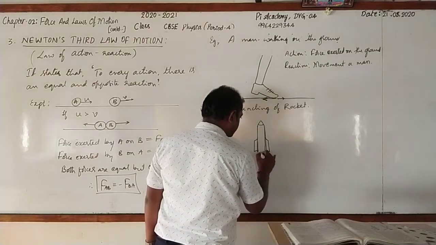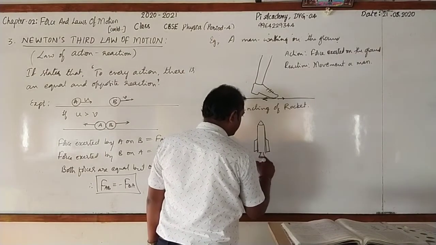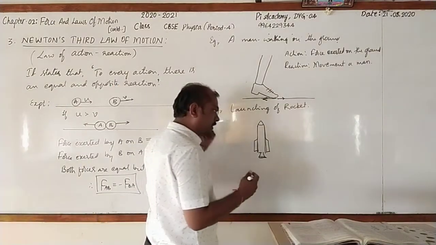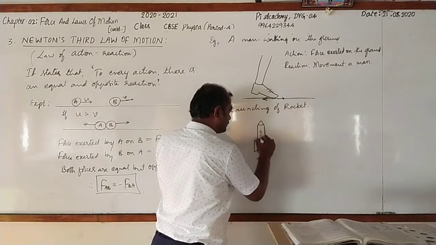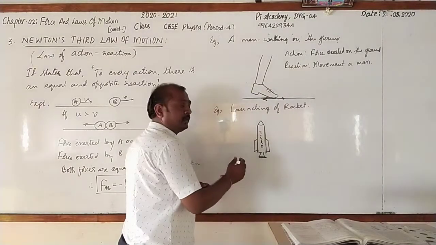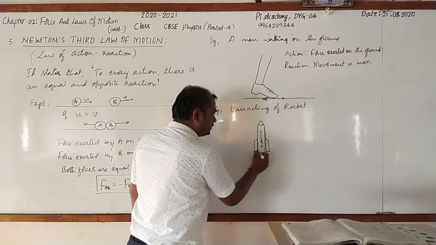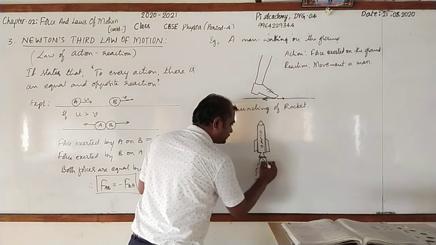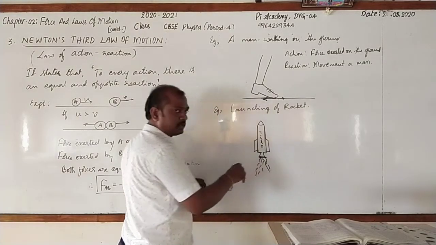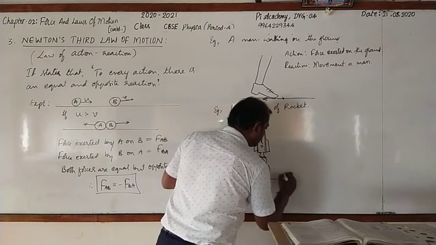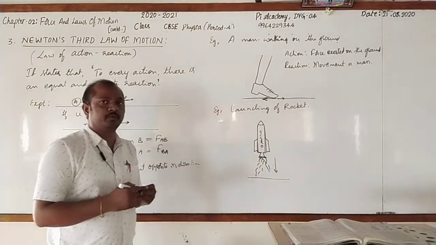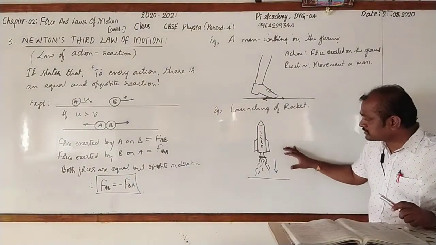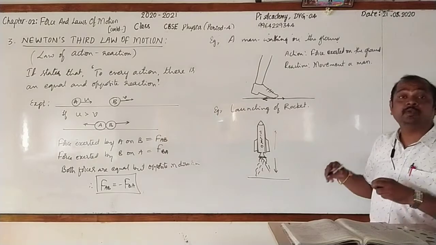And these are the boosters. And this is the place where the gases will burn and the gases will come out. Observe it. When the gases in this get burnt, this exhaust gas will come downwards towards the ground with some force. It will be greater force, and with the same amount of force, a rocket will ascend.